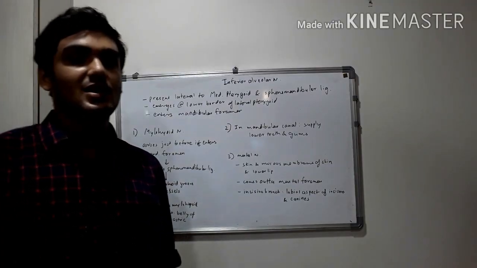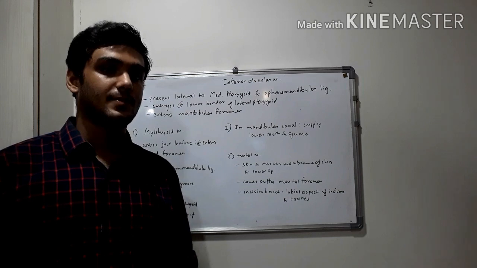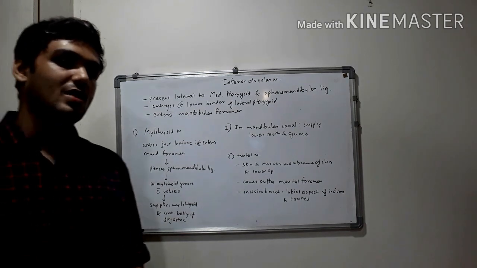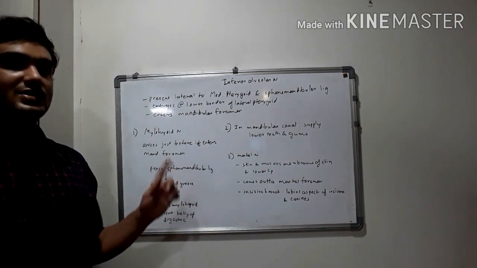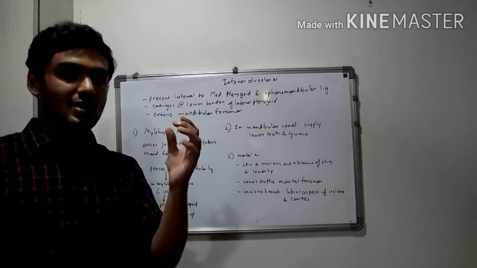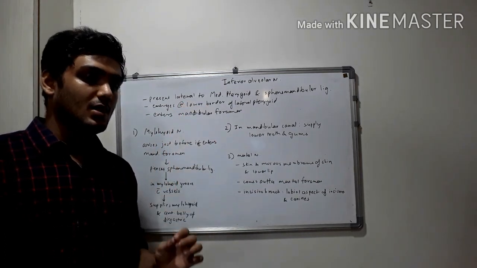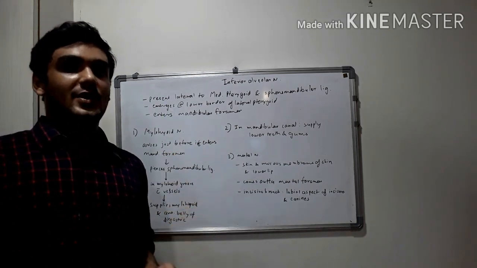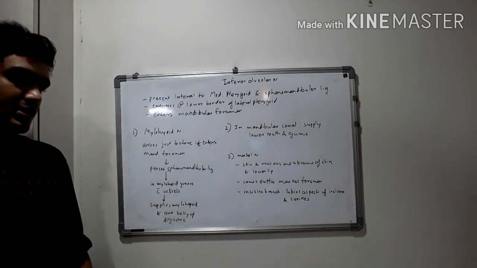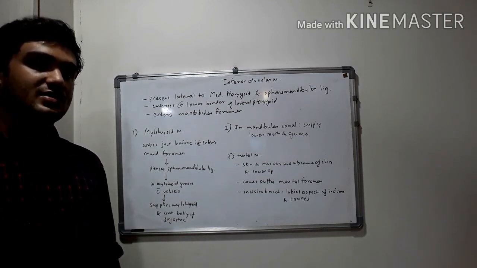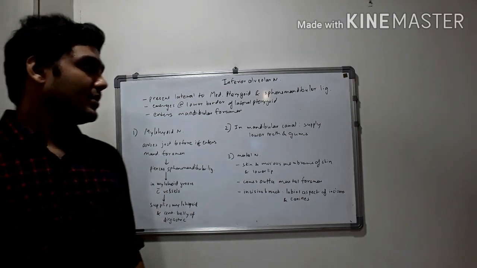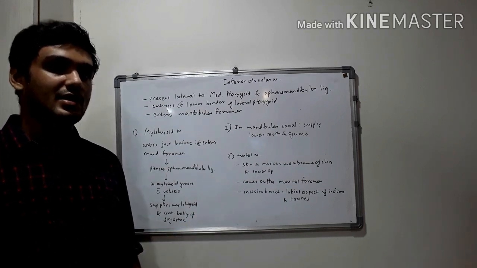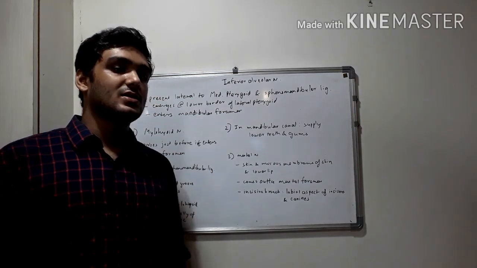So inferior alveolar nerve is present lateral to the sphenomandibular ligament and the medial pterygoid muscle. It emerges at the lower border of the lateral pterygoid muscle and enters the mandibular foramen. It has three branches. Firstly, the mylohyoid nerve. It arises just before the inferior alveolar nerve enters the mandibular foramen, pierces the sphenomandibular ligament, lies in the mylohyoid groove present on the inner aspect of the mandible, and lastly supplies the mylohyoid and the anterior belly of digastric. And coming to the nerves in the mandibular canal, they supply the lower teeth and gums. And lastly, the mental branch. As the name suggests, it supplies the skin and mucous membrane of the chin.